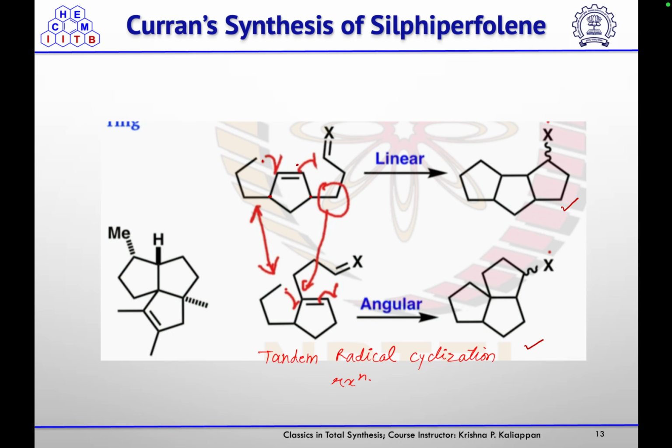Once the terminal radical forms, it will react with an olefin to form another radical. Then it will react with the other olefin to form the final radical, which will get quenched at the later stages. So either you can get the linear triquinane, or you can form the angular triquinane through this tandem radical cyclization reaction, following a similar mechanism. This he wanted to use in the total synthesis of sulfur pyrrolene.